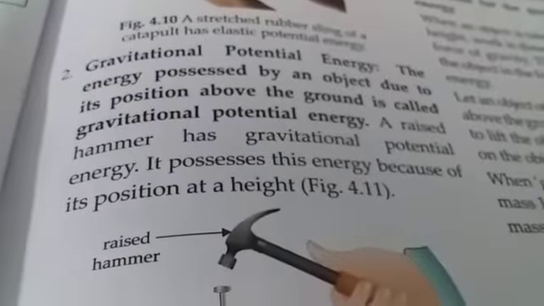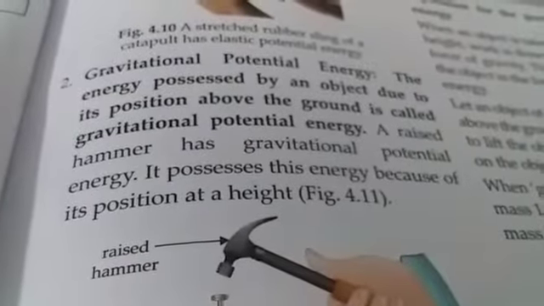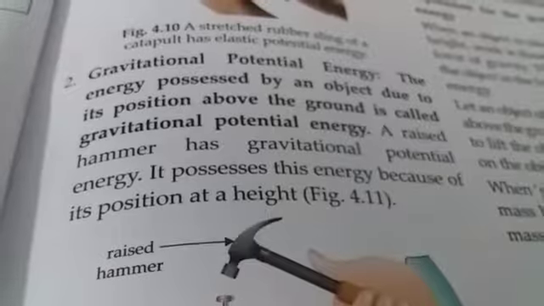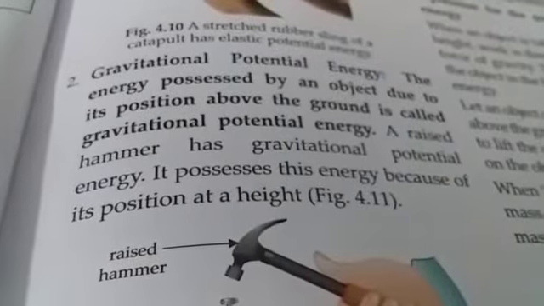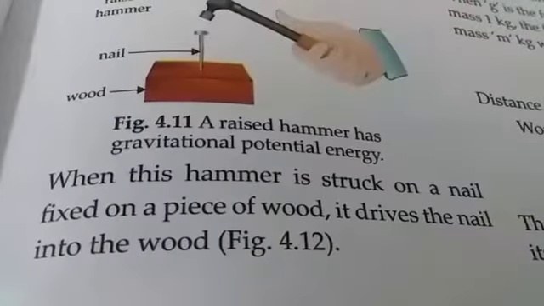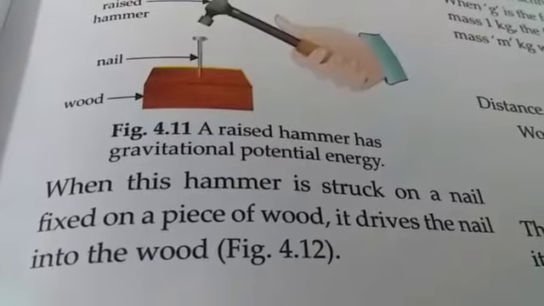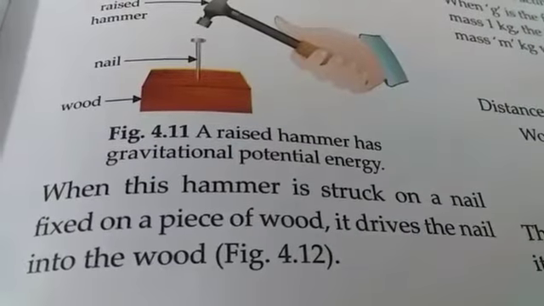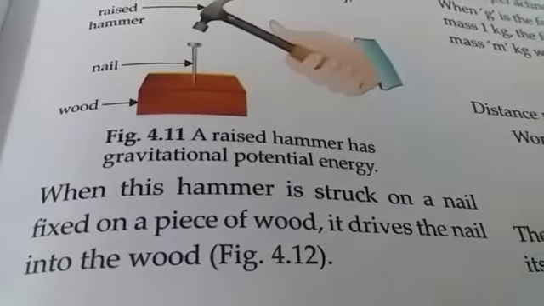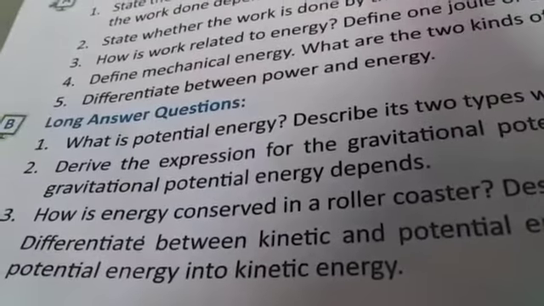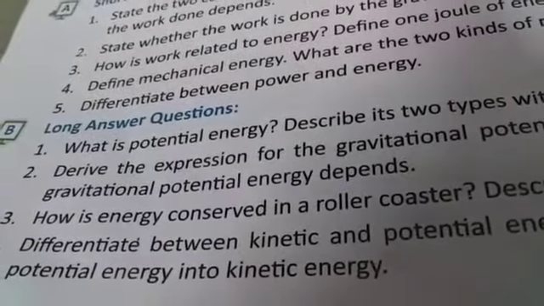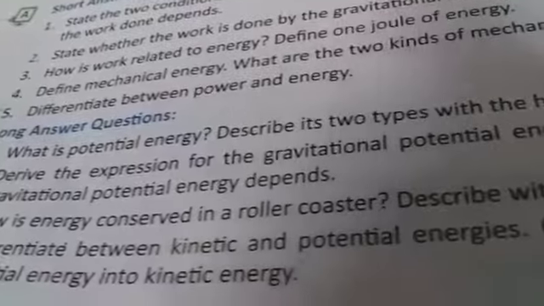Now, a raised hammer has gravitational potential energy, and it possesses this energy because of its position at a height. When this hammer is struck on a nail fixed on a piece of wood, it drives the nail into the wood.